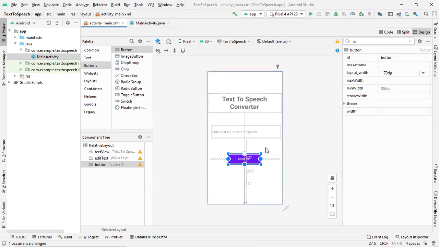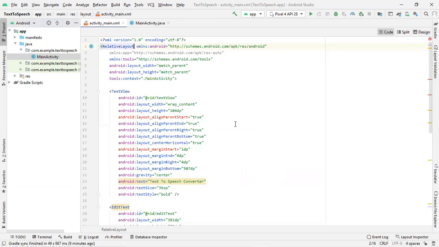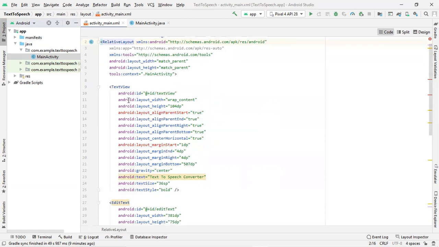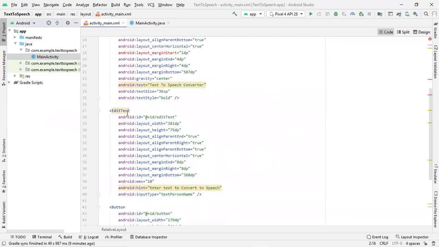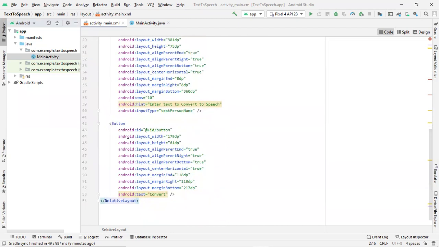Now we will be writing a function whenever you click on this particular button. On click of this button, we will call a function called convert. For that to happen, we will go to the code. As you can see, when we go to the code, here you can see the components we just added. We added one text view component, one edit text, and lastly one button, and the name of the button we gave is convert.